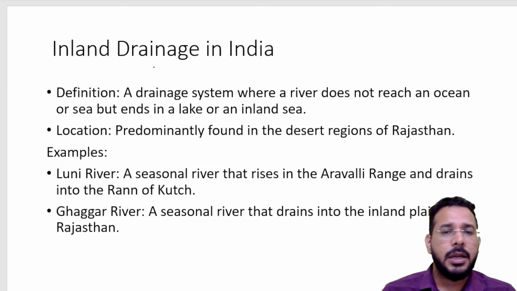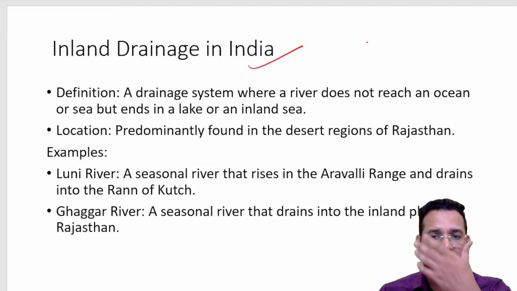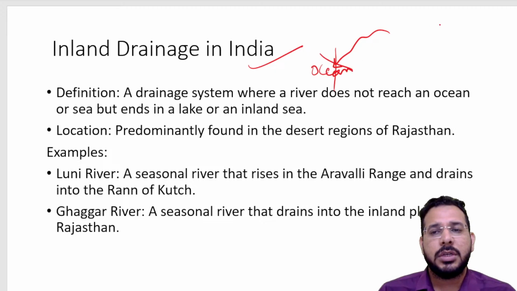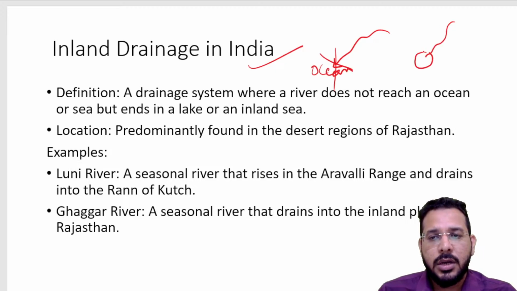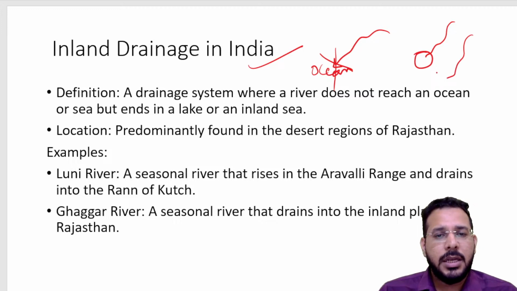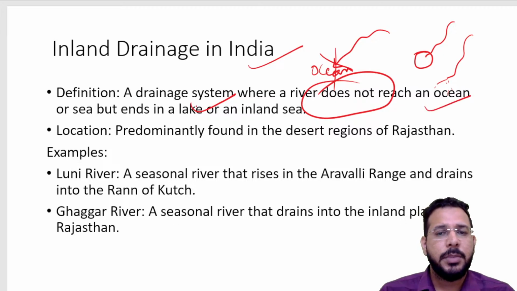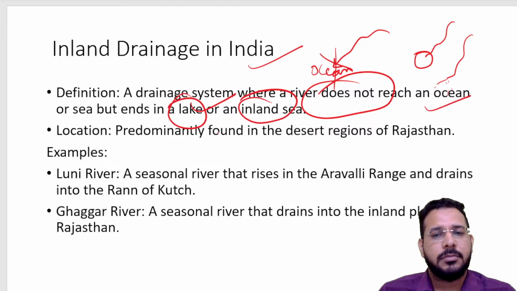We have some inland drainage. Inland drainage means the river is not going and meeting any ocean. Either it is going and leaving its waters into a small lake, or it is leaving its water on the land itself. The water is getting spread on the land. So it is a drainage system where the river does not reach an ocean, and ends up in a lake or inland sea.